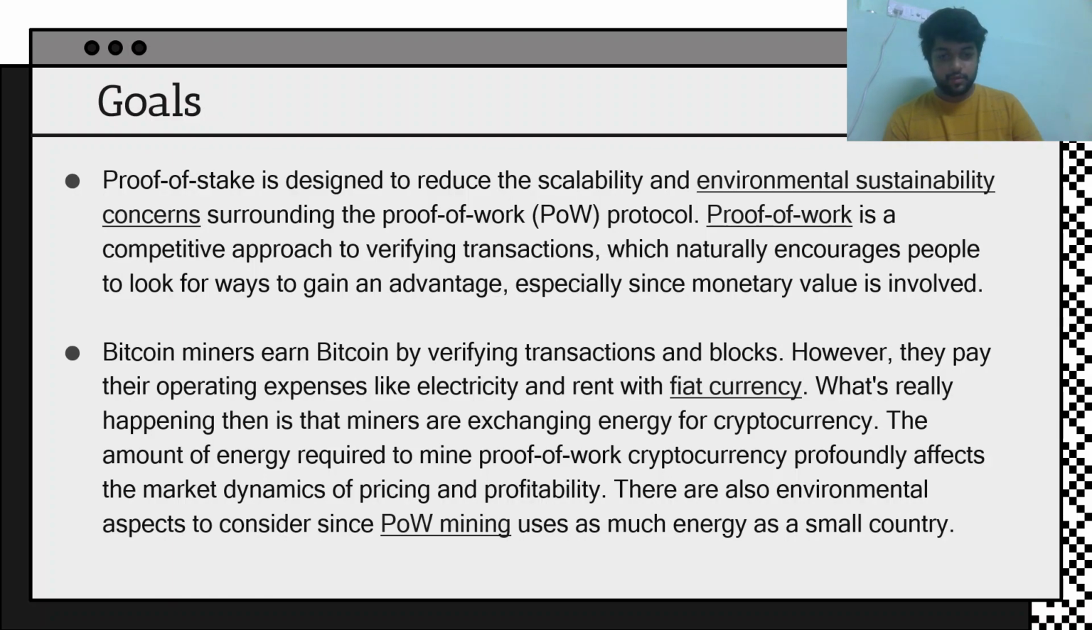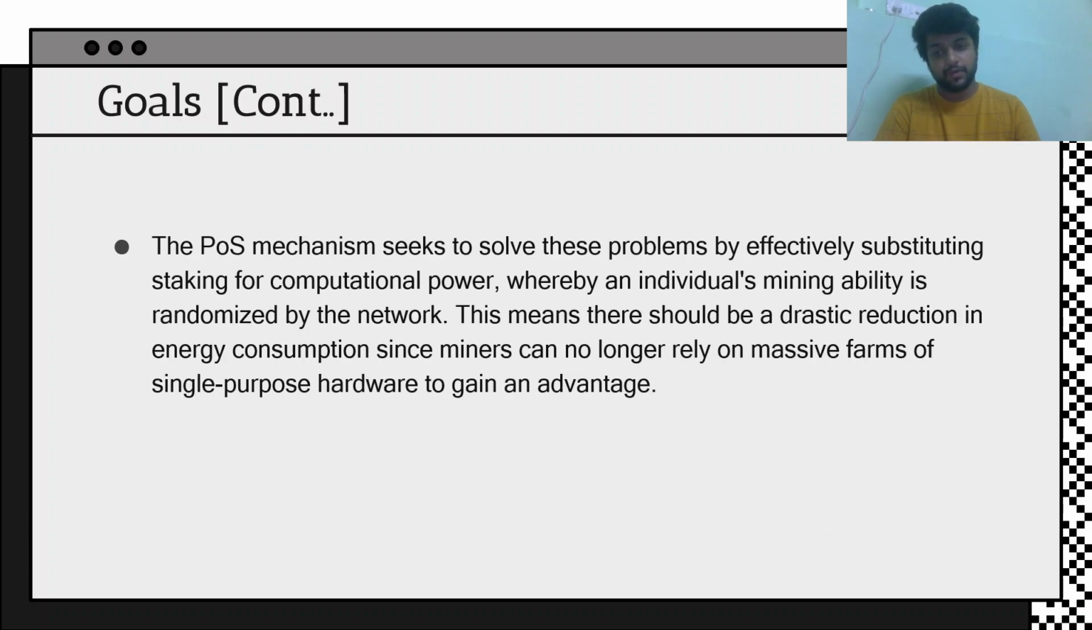The amount of energy required to mine proof of work cryptocurrency profoundly affects the market dynamics of pricing and profitability. There are also environmental aspects to consider, since proof of work mining uses as much energy as a small country. So it is that power hungry. I told you 0.3% of the world's electricity goes into Bitcoin mining alone, which is proof of work. So the proof of stake mechanism seeks to solve these problems by substituting staking for computational power, whereby an individual's mining ability is randomized by the network.